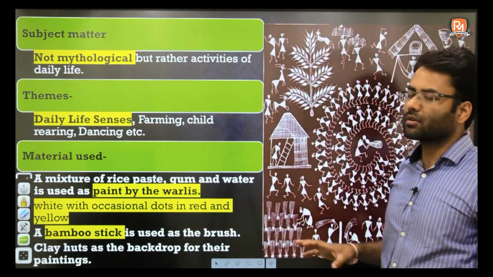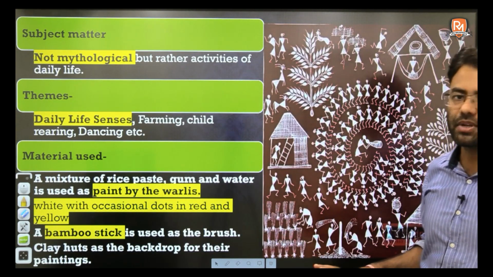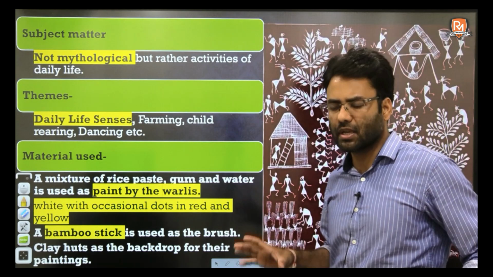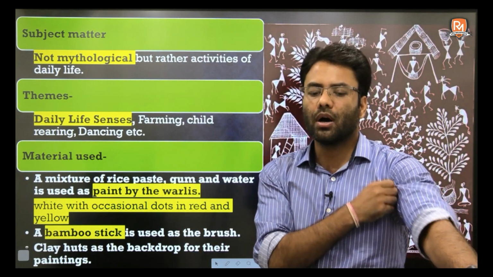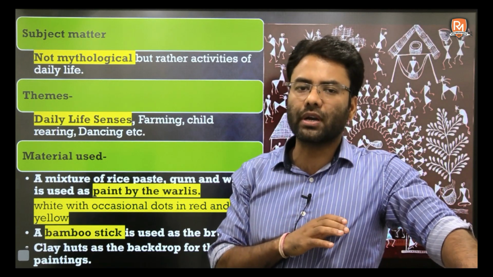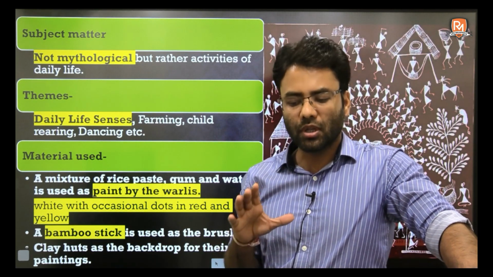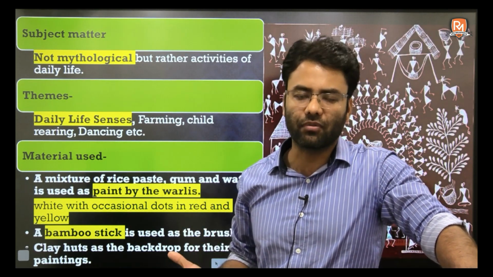Now next is about the three dimensions. First is your subject matter. The subject matter is here quite different from the earlier one. The subject matter is not at all mythological. The subject matter here is the daily life of the people.